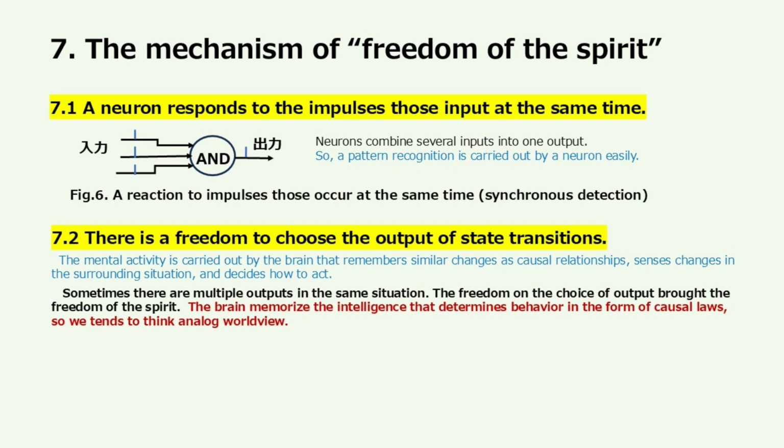The mental activity is carried out by the brain that remembers similar changes as causal relationships, senses changes in the surrounding situation, and decides how to act. Sometimes there are multiple outputs in the same situation. The freedom in the choice of output brought the freedom of the spirit. The brain memorized the intelligence that determines behavior in the form of causal laws, so we tend to think in an analog worldview.